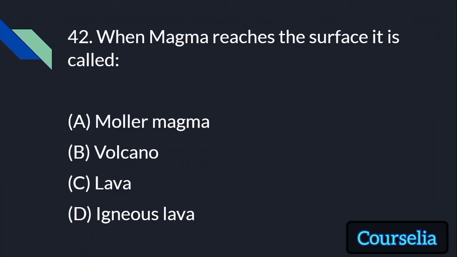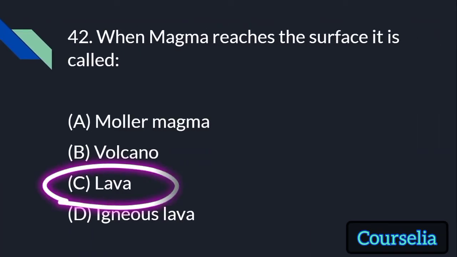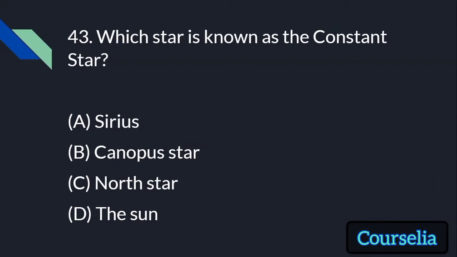When magma reaches the surface, it is called lava. Which star is known as constant star? Sirius, Canopus star, North star, or the Sun? The answer is North star.